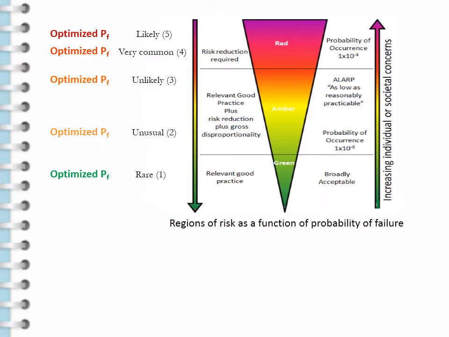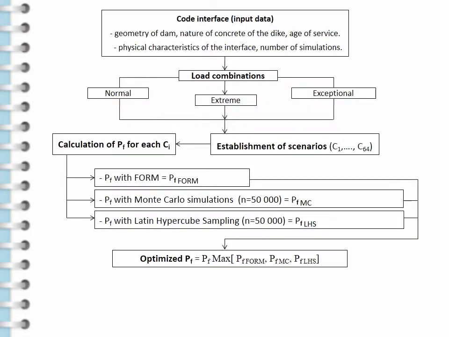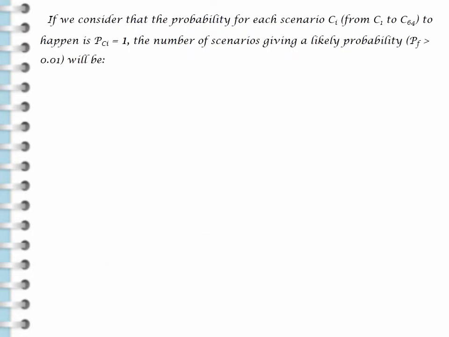The probability of failure is considered as a rating on a scale. It is based on a detailed scaling and normalized to a scale of 1 to 5. In this figure, we can see the flow chart for calculating the probability of dam failure. If we consider that the probability for each scenario to happen is 1, the number of scenarios given a likely probability will be computed, and then the ratio between this factor and the total number of scenarios.